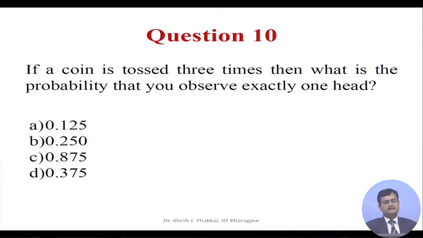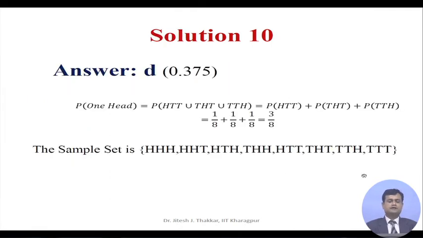Question 10. If a coin is tossed 3 times, then what is the probability that you observe exactly 1 head? Option A 0.125, option B 0.250, option C 0.875, and option D 0.375. The correct answer is D, 0.375, and you can see the solution that probability of having 1 head is equal